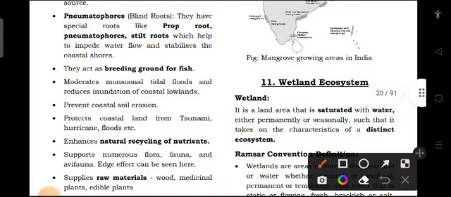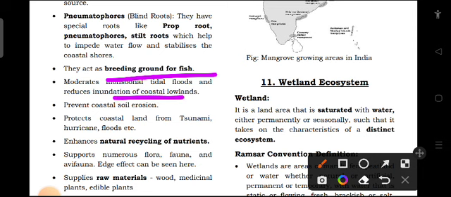They act as a breeding ground for fish. Moderates monsoonal tidal flood, reduces inundation of coastal lowland, prevents coastal soil erosion, protects coastal land from tsunami, hurricane, flood, etc. Enhances natural recycling of nutrients.